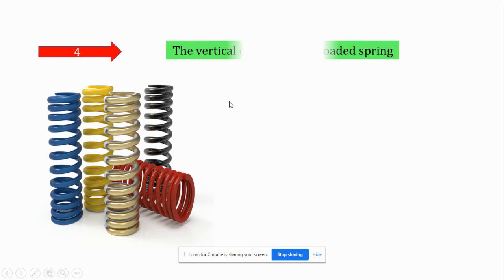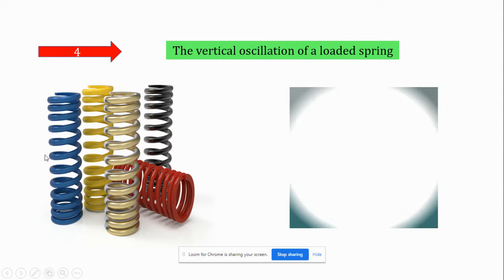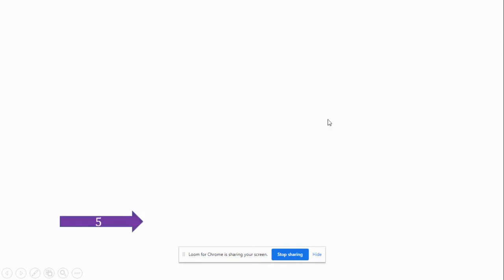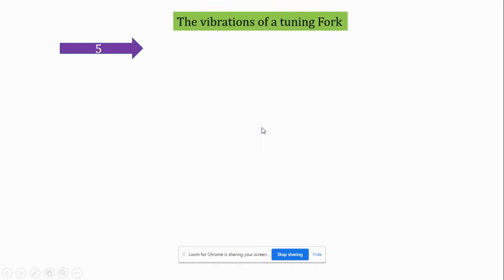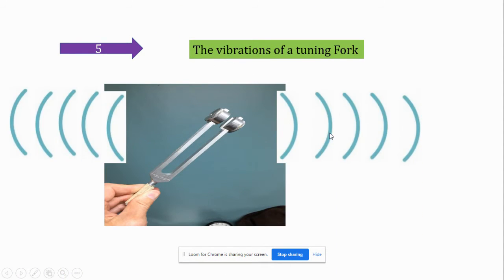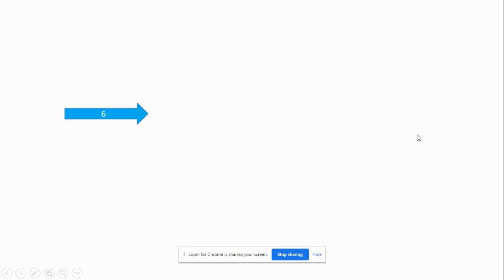The next example is the vertical oscillation of a loaded spring. This is a normal spring. When the spring is attached to a stand and loaded with a weight, the oscillation is up and down, and it is periodic. Next, the vibration of a tuning fork. See here, the vibration of a tuning fork is uniform and it is periodic.